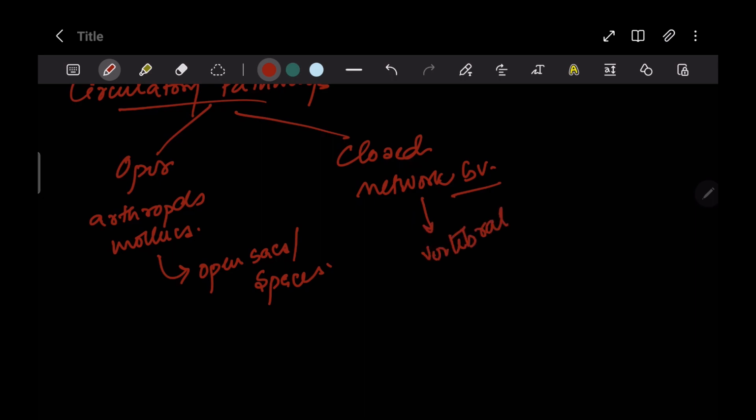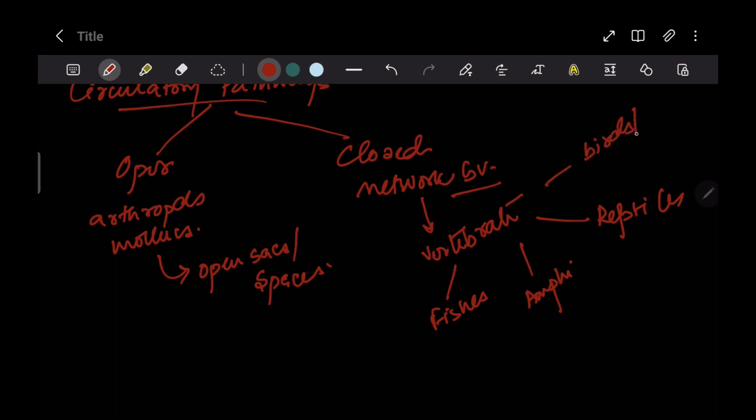Now, if we talk about vertebrates, we include the fishes, the amphibians, the reptiles, and the birds and mammals. Right. Now, talking about fishes, they have a two-chambered heart.